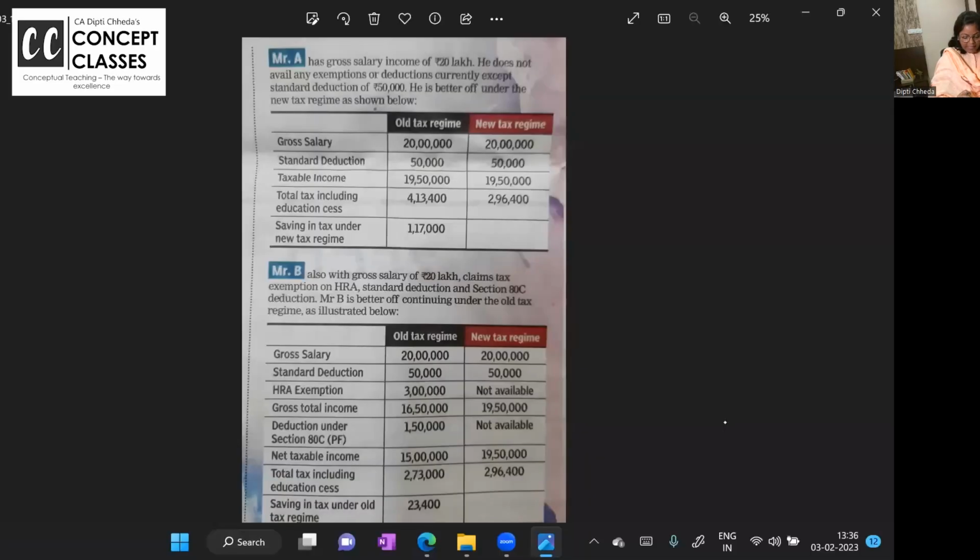See this. Can you see this comparative on the screen?